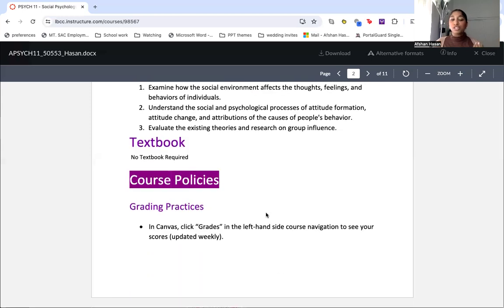For this class, there's no textbook required. We do not have a textbook. Everything you're going to need is going to be on Canvas. You do not have to go out of Canvas to access anything.